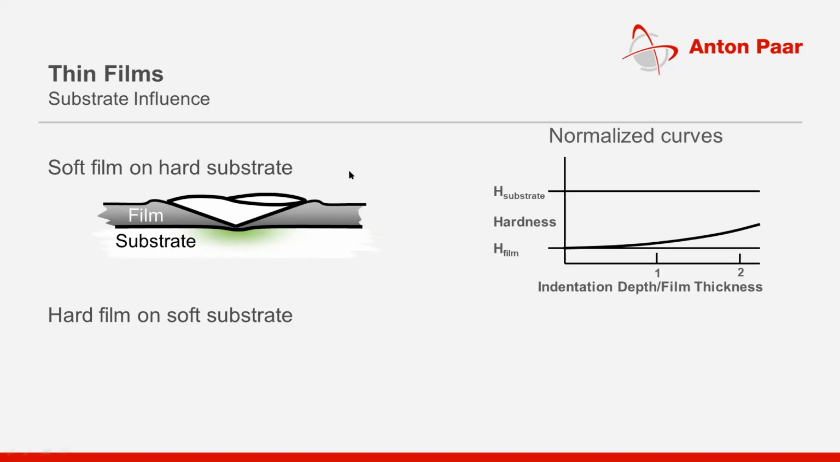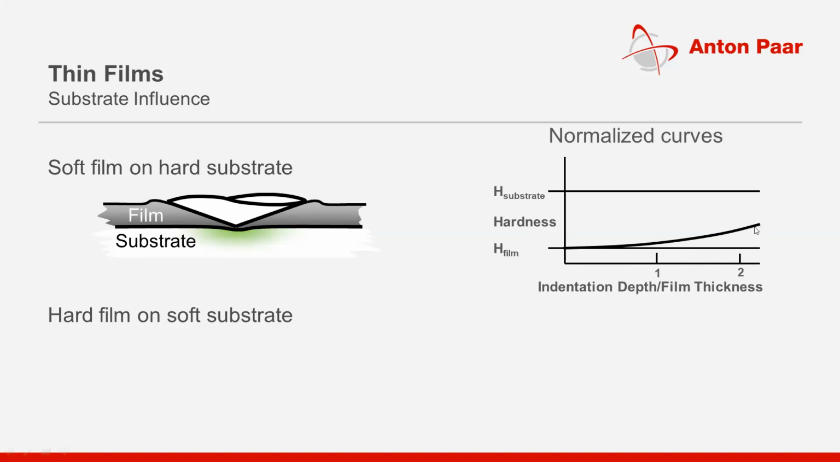Once you start going deeper into the film during the indentation experiment, when you are exerting a force, the indenter is going deeper into the sample. And then at one point of time, the influence of the substrate starts playing a role. Hence, your hardness value starts increasing as you go deeper into the sample. So the x-axis is nothing but the indentation depth, relative to the film thickness. As you go deeper into the sample, you will see the hardness increasing as a function of depth.